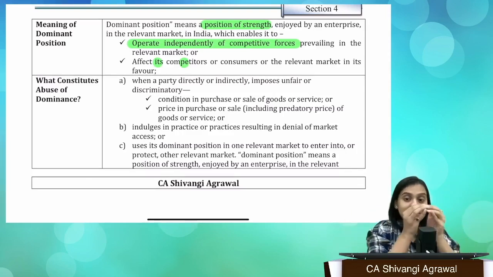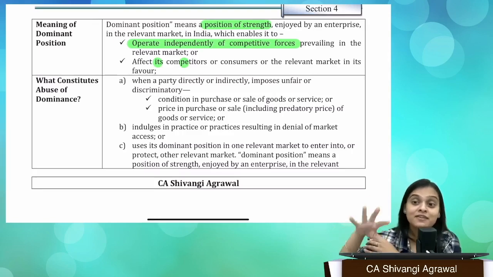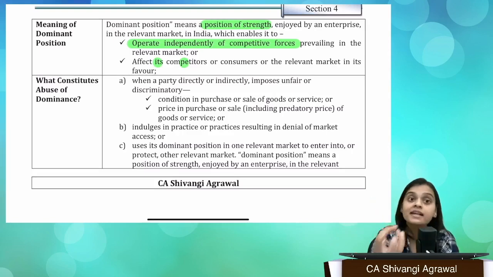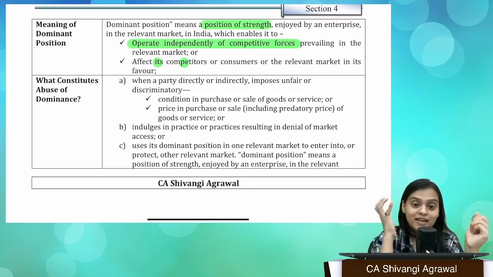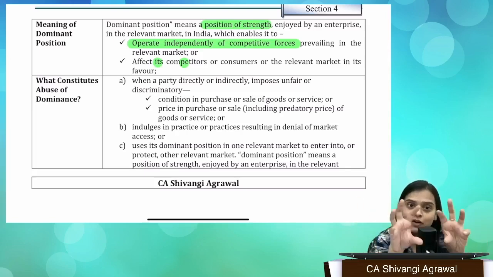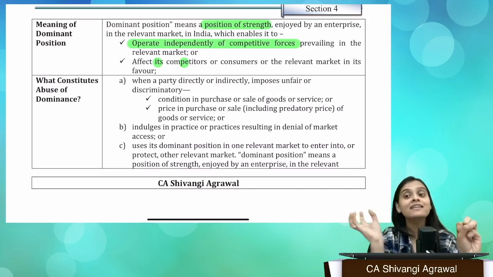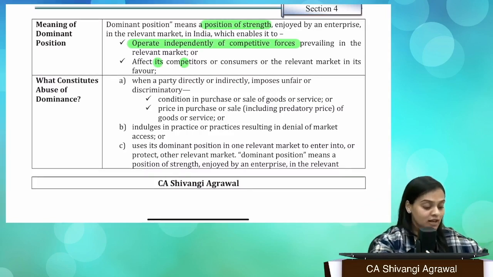Now, how do we know that this is one market and this is the other market? We have to identify the relevant market, to check that, okay, this is the market in which we are checking whether there is a dominant position or not. Now, how do we identify this relevant market? This relevant market is identified on the basis of two things: relevant product market and relevant geographic market.